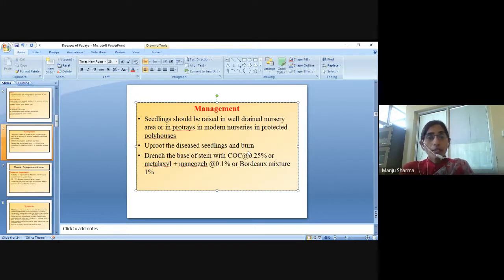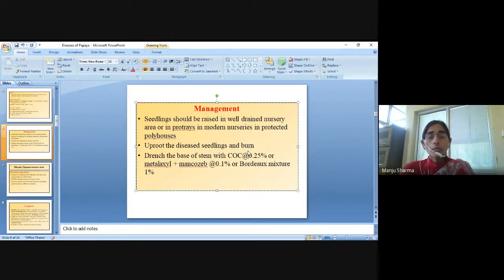Management: seedlings should be raised in a well-drained nursery area, or in modern nurseries in protected polyhouses. Uproot the diseased seedlings and burn them.